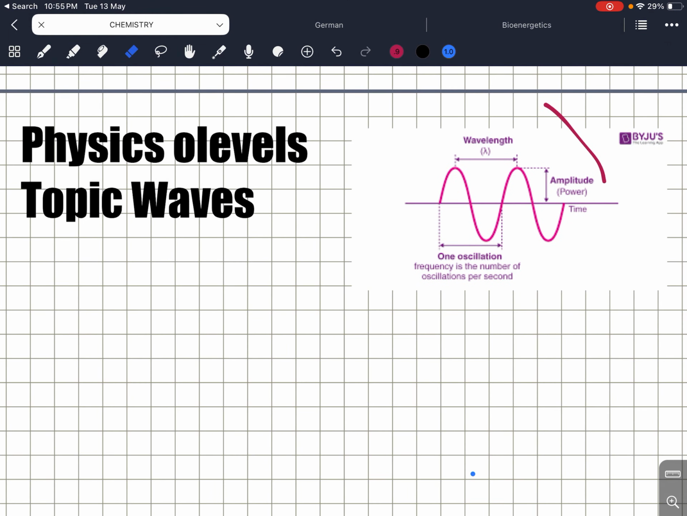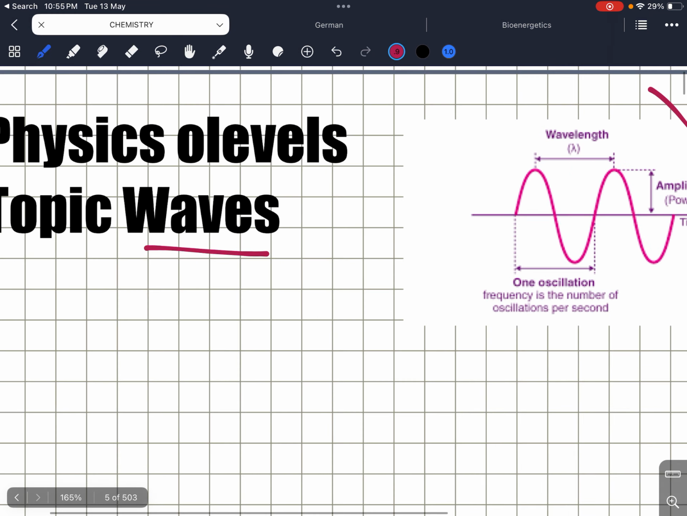And today we will be going with physics O levels and topic waves. We'll be just going with a short introduction about that and the types of waves. So it's like one of the 1.8 topics that we have in our physics book. This is a very easy topic and it just needs your clear understanding. So let's begin with it.